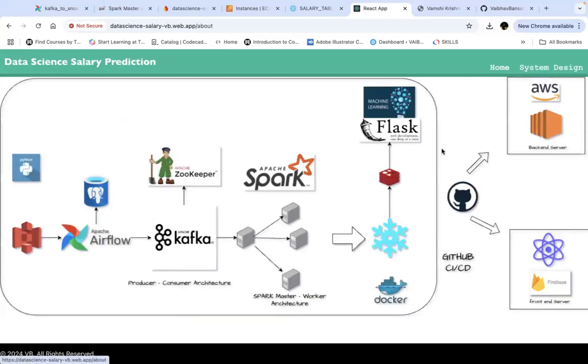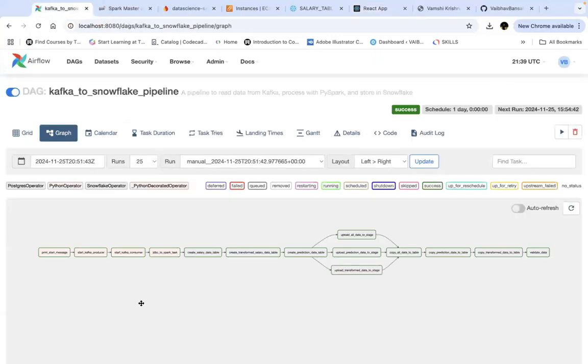Let's see the system design again. So here is the Kafka and Airflow. This is the complete flow that we have created. We start with the Kafka producer and consumer, then we get the data from Postgres. One more thing, PostgreSQL we have used acts as an intermediary database for us, and then we process the data in Spark, and then we create the tables in Snowflake, upload the data in Snowflake, and then validate the data.